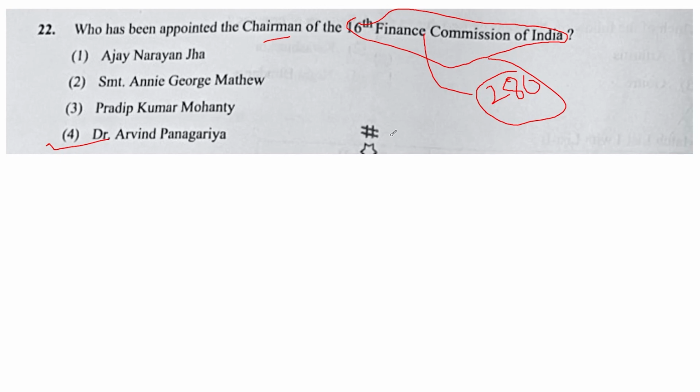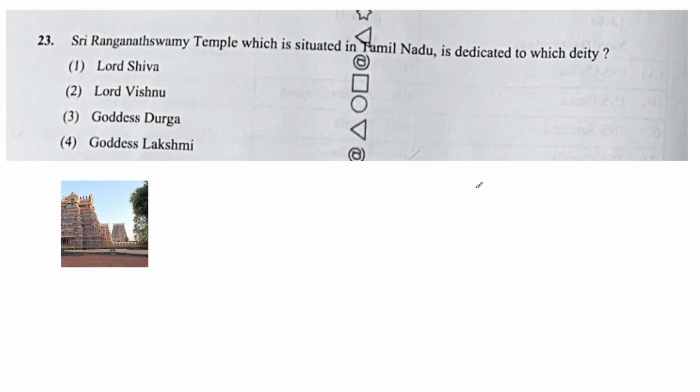So in the CUET general test paper, you also have to check the different important commissions formed in India, or constitutional bodies of India. And this was in the news. This was also current affairs, and it is one of the important commissions of India. The Finance Commission is also known as the balancing wheel of fiscal federalism in India. So let's come to the next question, question number 23.